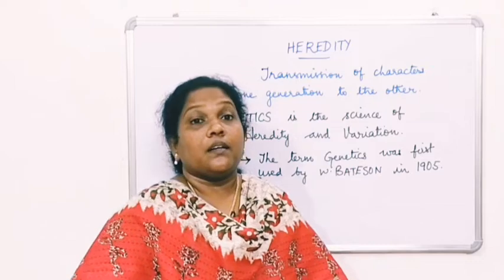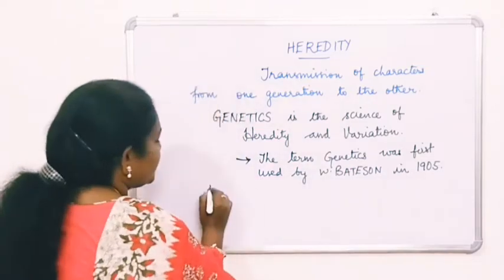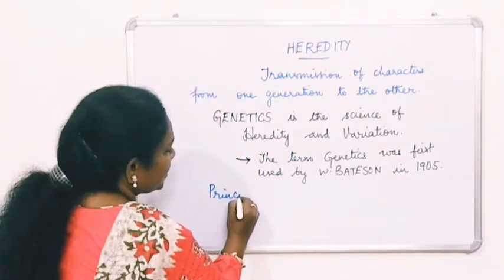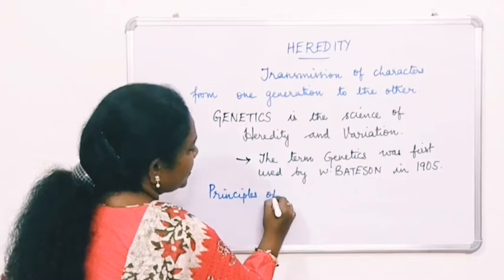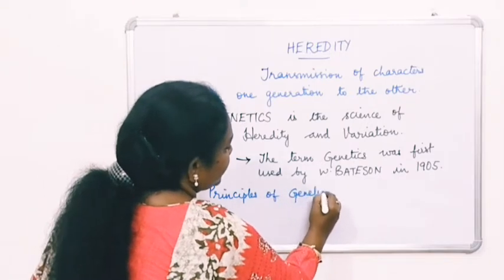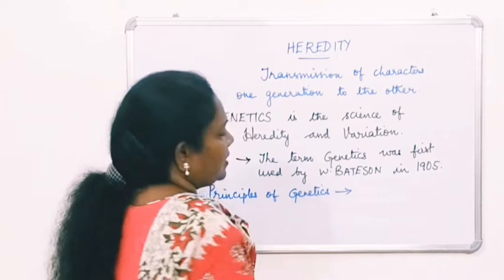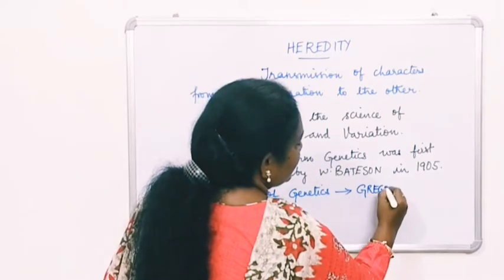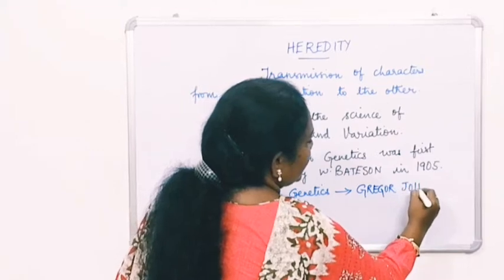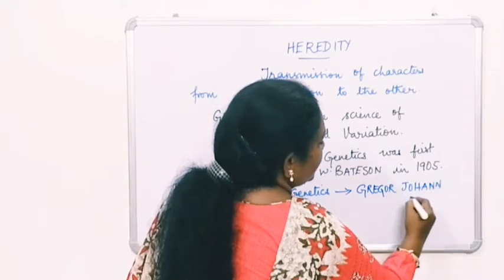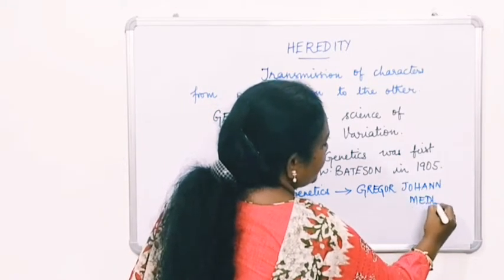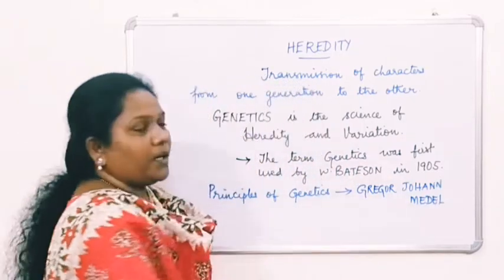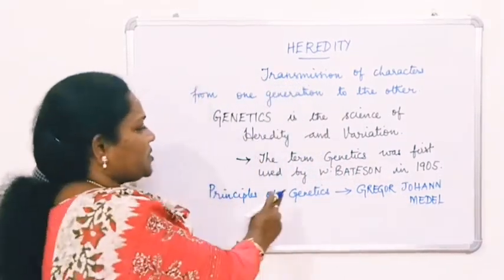Gregor Johann Mendel. Principles of genetics were first discovered by Gregor Johann Mendel. In short, they call him Mendel. So this Mendel was the one who first discovered the principles of genetics.